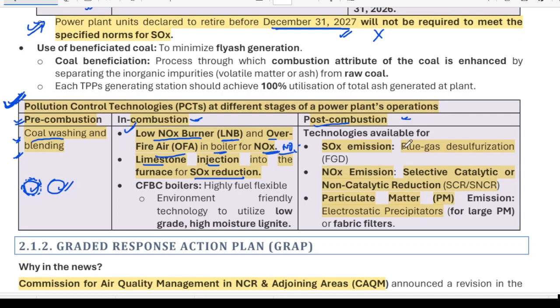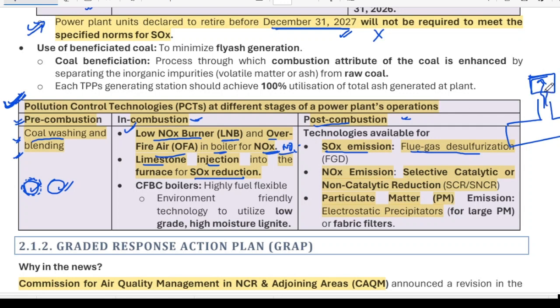After the combustion has already taken place in the power plants, like this is the thermal power plant, consider it like this. When this exhaust is going into the air, here we can make some technology interventions. Here this technology comes into the picture, that is flue gas desulfurization. This technology has some compounds inside it.